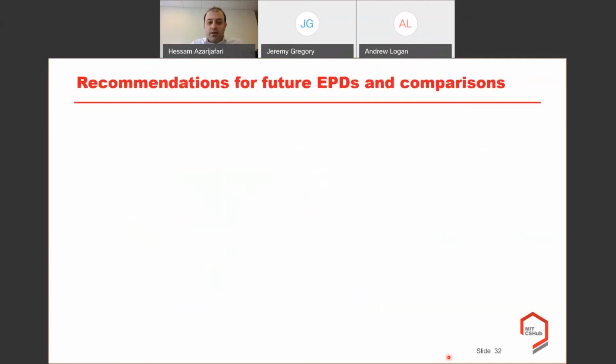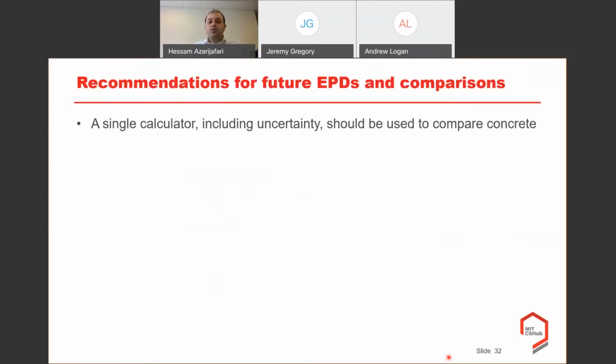So for the future, first, we propose to have a single calculator that can be widely available for everyone to use and to incorporate the uncertainty and to robustly assess these comparisons of the benchmark values against EPDs, to avoid and to minimize the differences in the methodological choices.